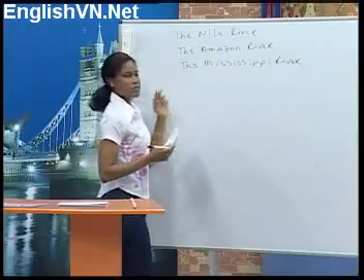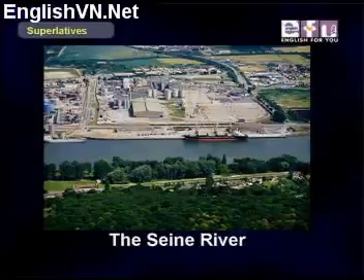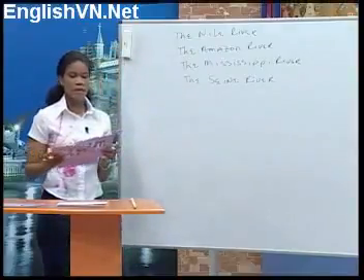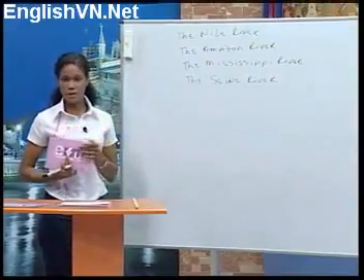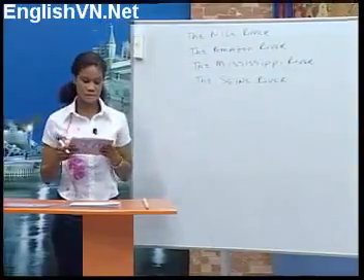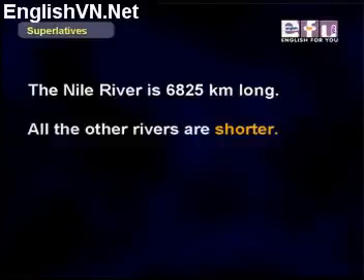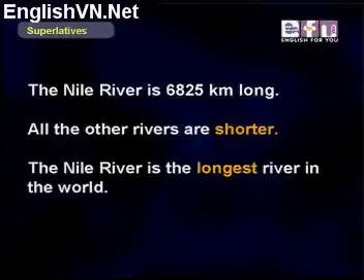And the Seine River. Okay, please follow along, look at these sentences. The Nile River is 6,825 kilometers long. All the other rivers are shorter. So we can say the Nile River is the longest river in the world.